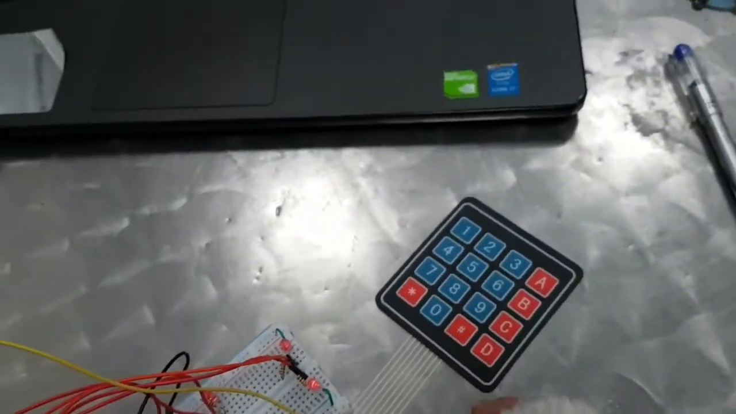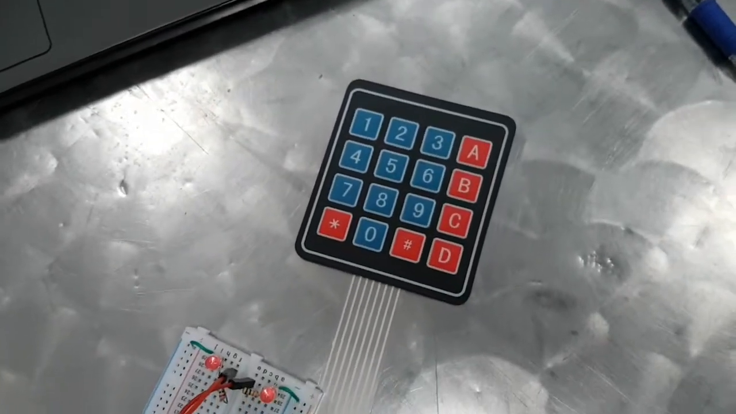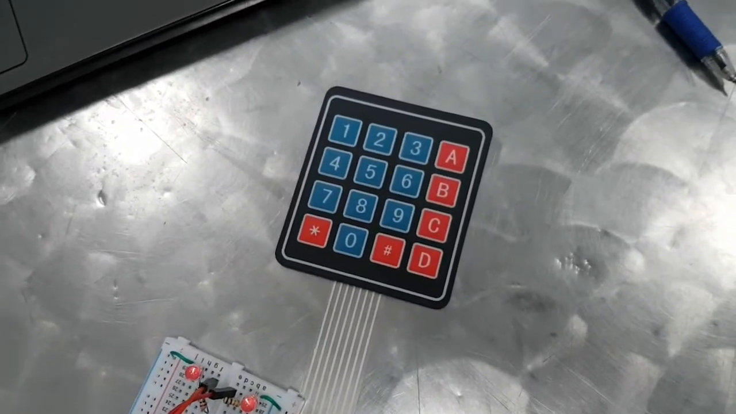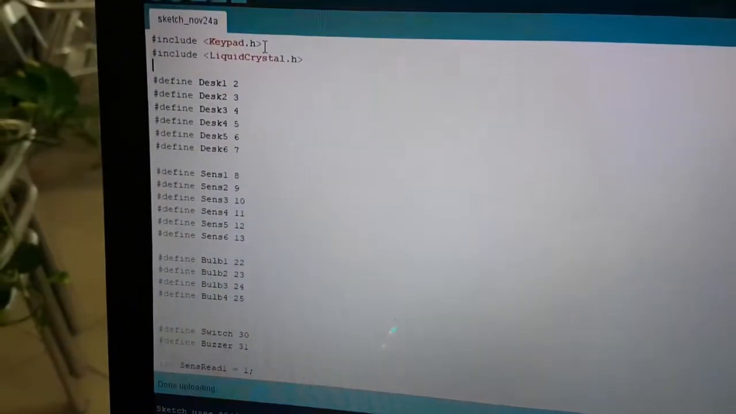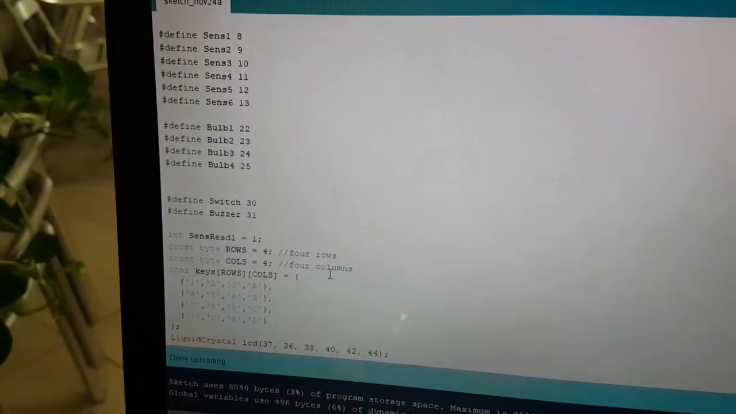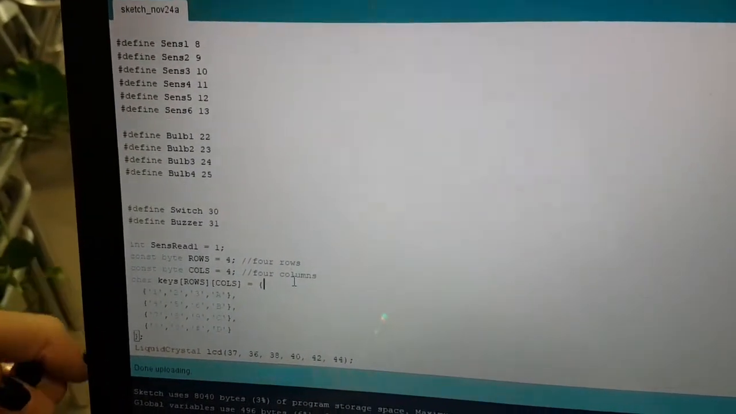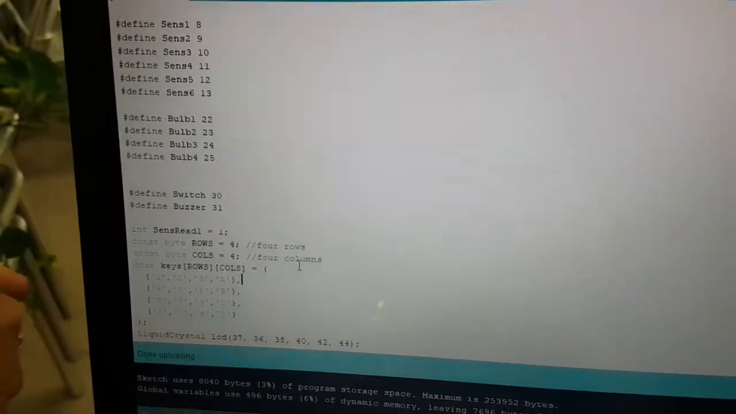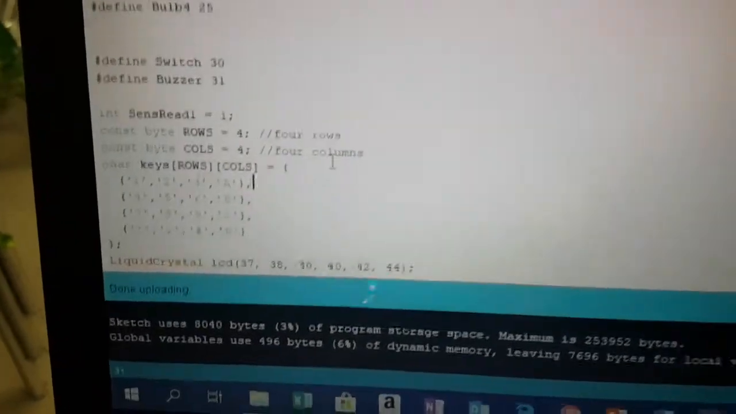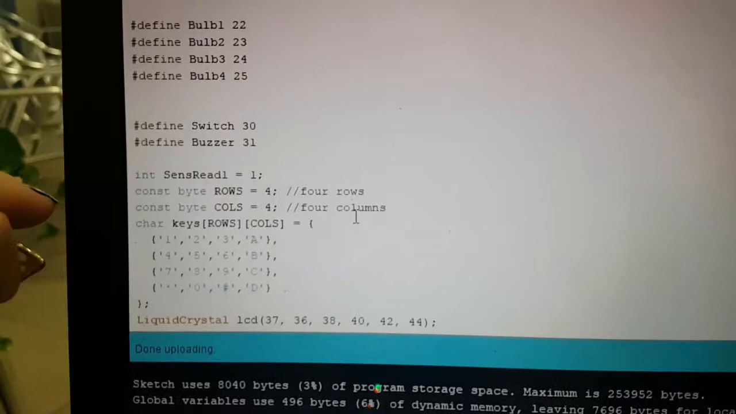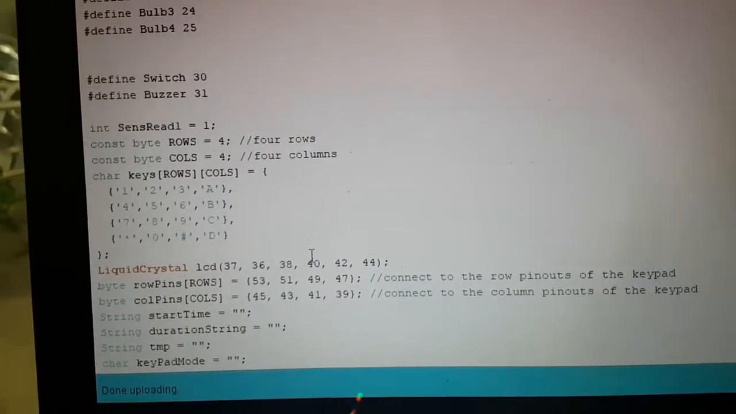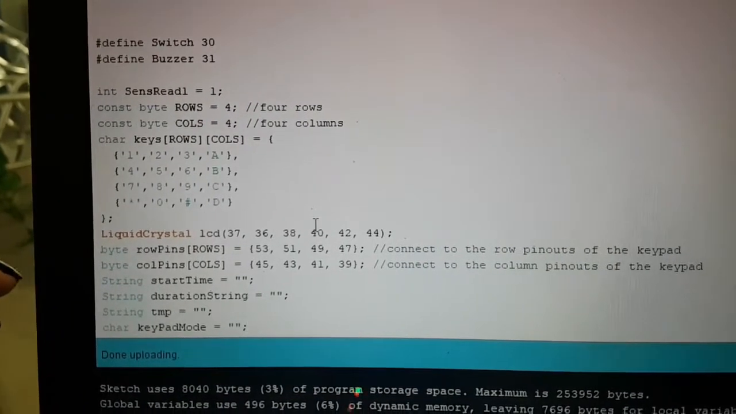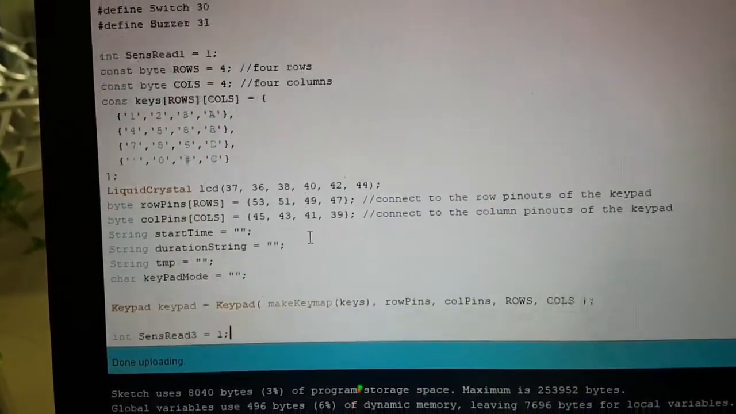Now, when we use the keypad, we use C to indicate that we're going to input the start time, and we use D to indicate that we're going to enter the duration. In the code, first we include the keypad.h, and then here we input the characters that correspond to each key on the keypad, and we define the rows and the columns of the keypad. And here we show the row pins and the column pins that are input to the Arduino.